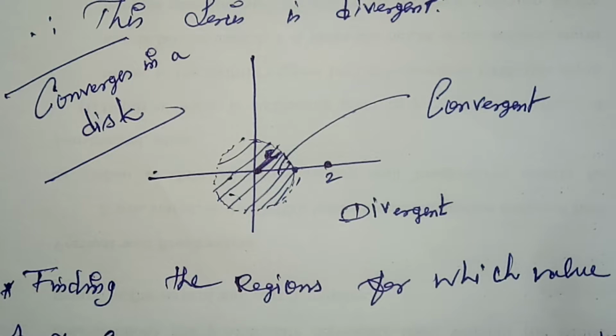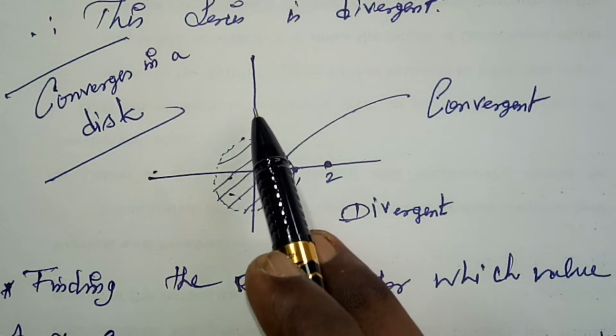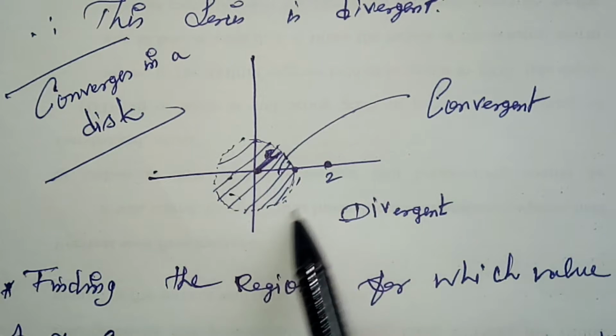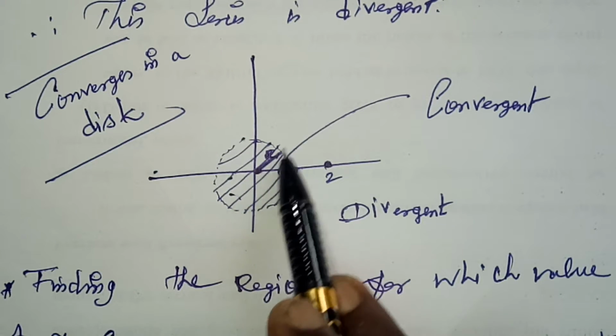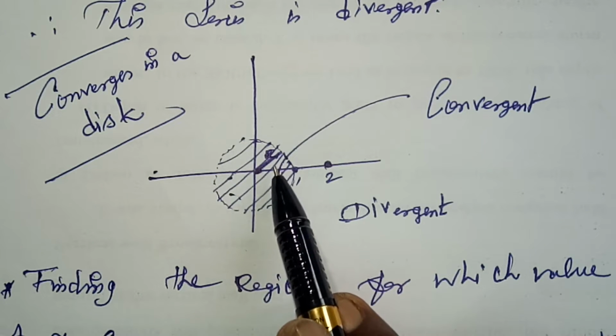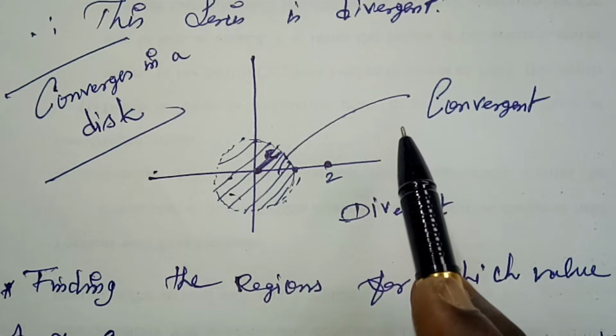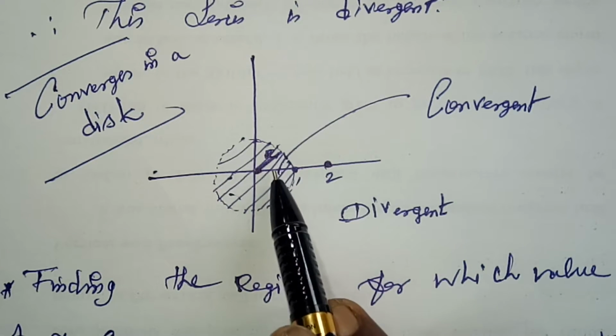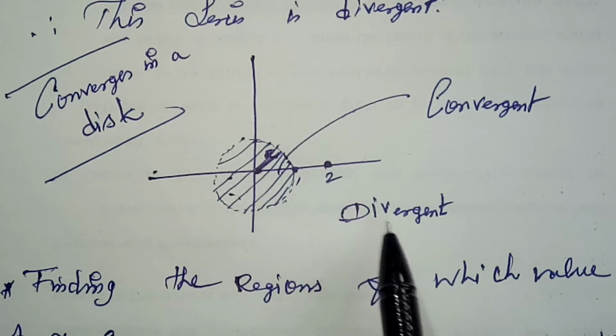Okay, now we see the geometrical representation. Convergent in a disk means that here I have the complex plane, here I have a unit circle, right? This is my radius of convergence R. What are the points inside this region? All are convergent, right? Except these points, the remaining values are divergent.